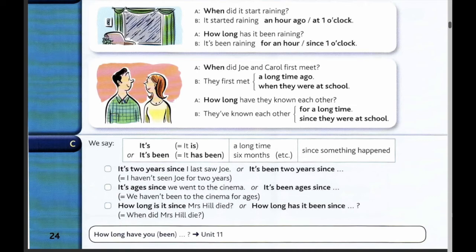How long is it since Mrs. Hill died? Or how long has it been since Mrs. Hill died? It means when did Mrs. Hill die? It's the same. Okay? And that's it about our Unit 12.